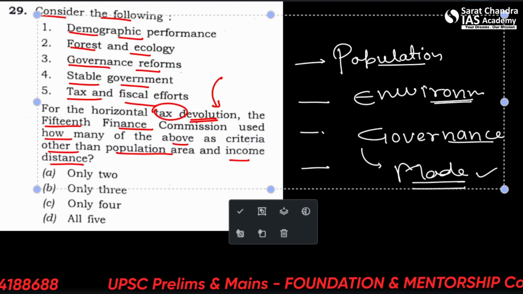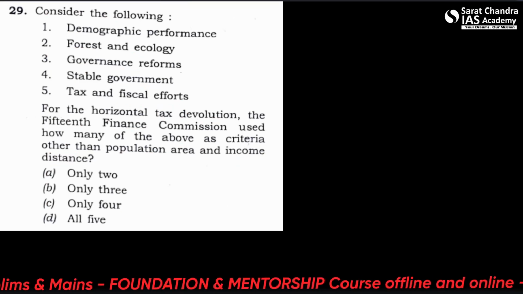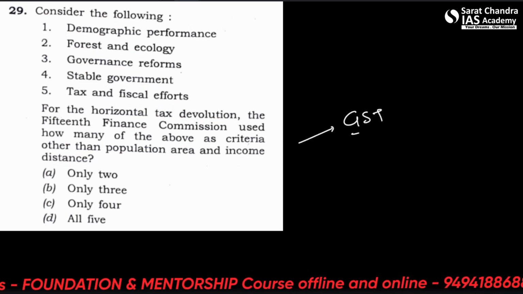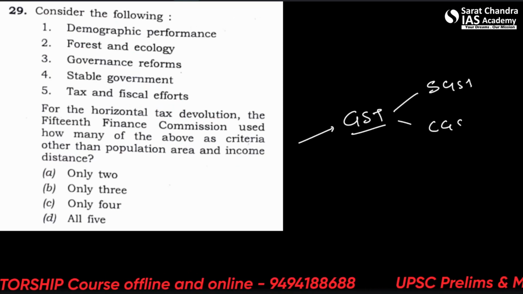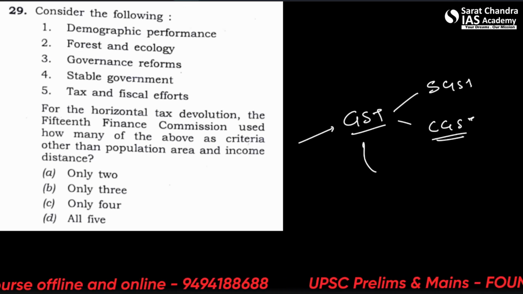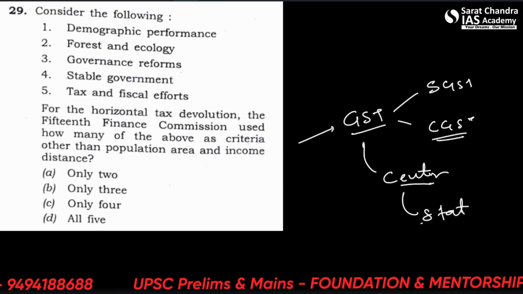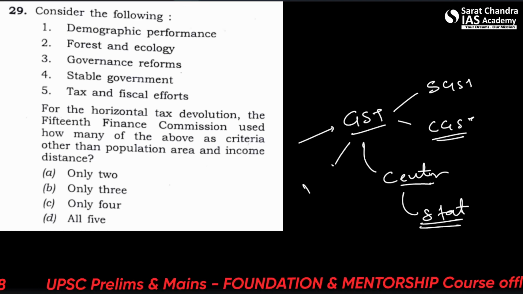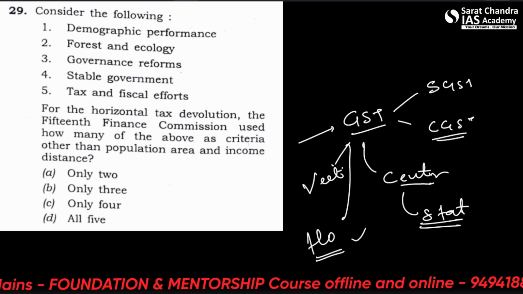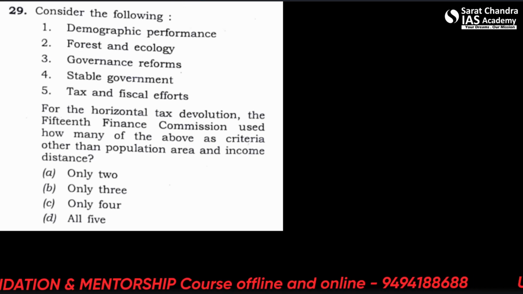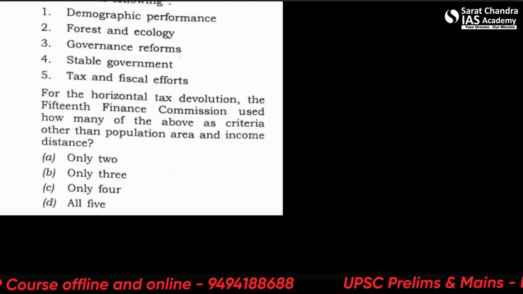So what is tax devolution? GST, SGST, CGST, the tax shared from the center to the states. There are two types of tax devolution, vertical and horizontal. You can read this in a textbook or I'll teach you in another lecture. Right now we'll just focus on the question related to the Finance Commission.